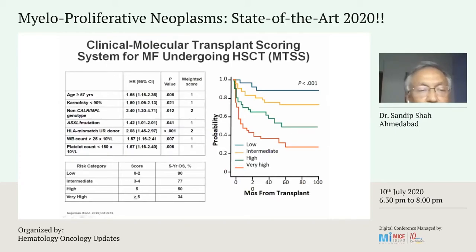According to low risk, intermediate risk, and high and very high risk, patients are divided and we can predict the survival on the basis of this score. So you can expect, before transplant, what your patient's survival can be.